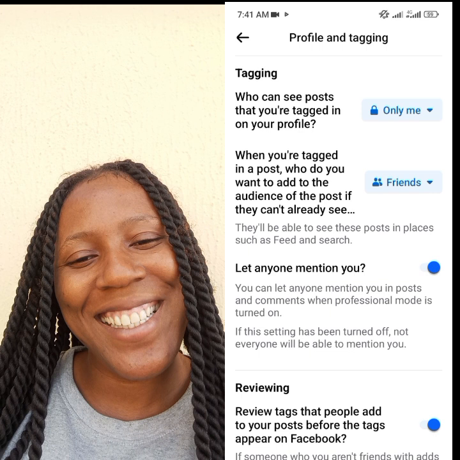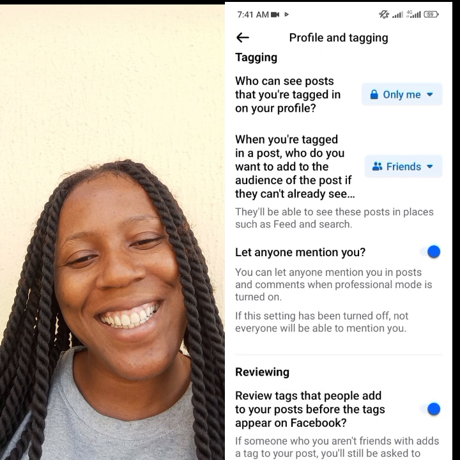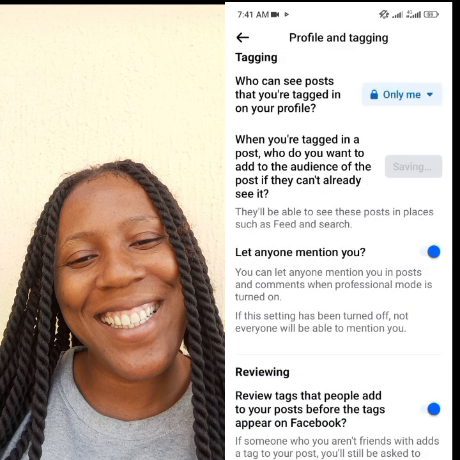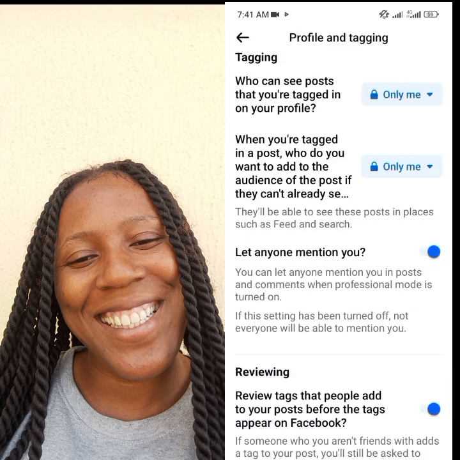Okay, so guys, the next one says when you are tagged in a post, who do you want to add to the audience of the post if they can't already see? If you allow people to be able to tag you, who are those people you want to see your post? So that's what this place is talking about. You click on friends and then you select, is it friends that you want or only you? You don't want anybody to be seeing it, you click on only me. Do you get? So these are the tweets.